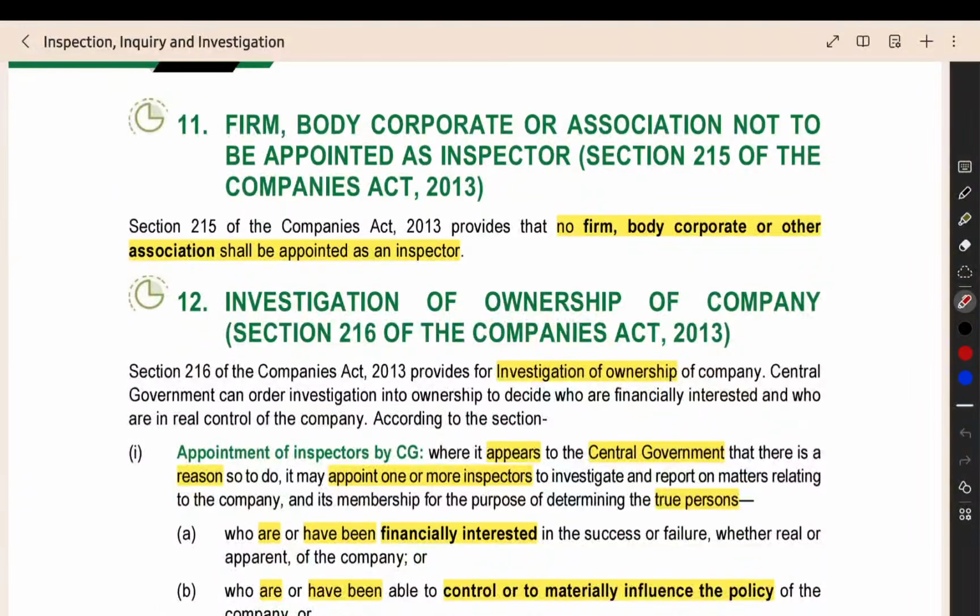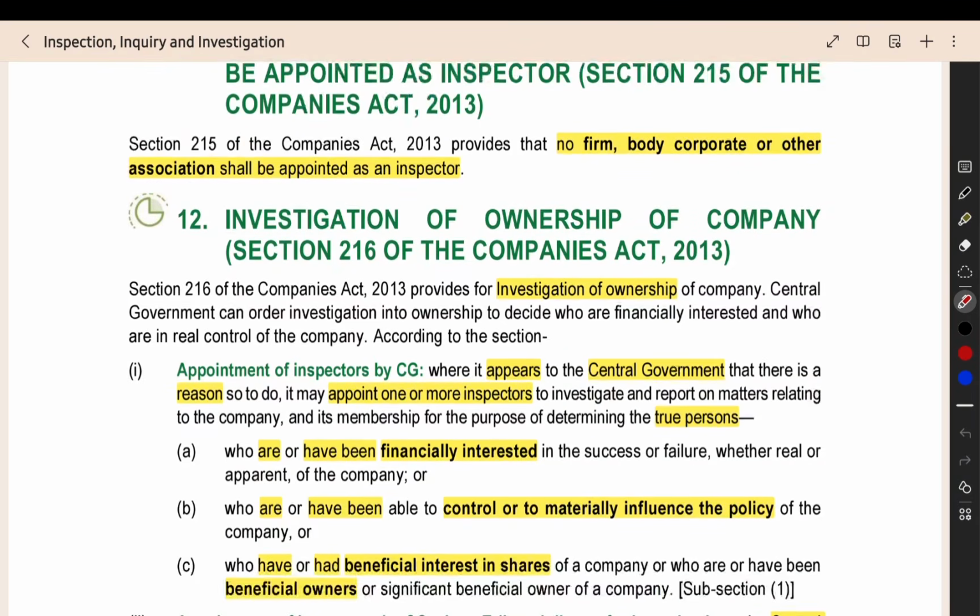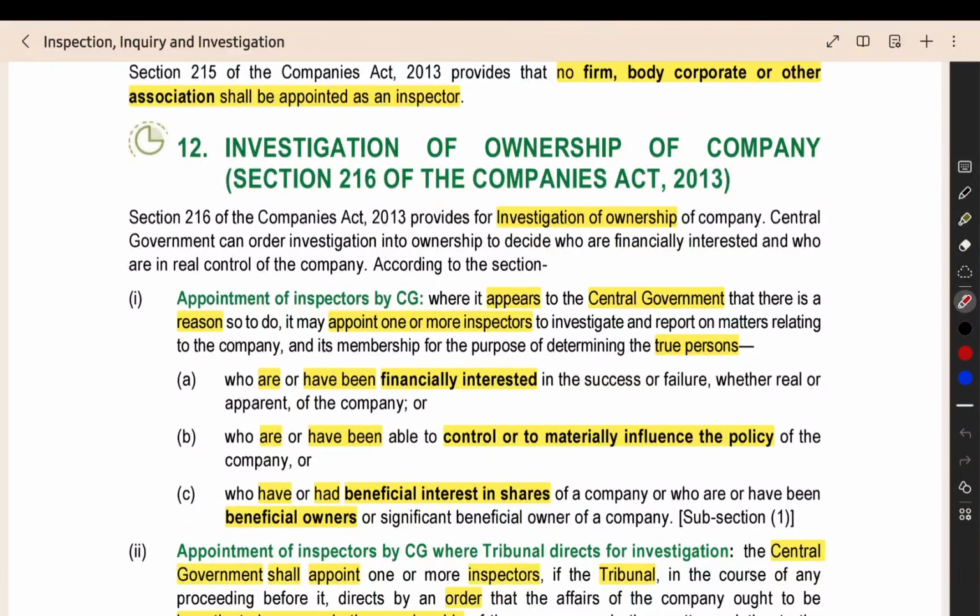In the next section, section number 215, you cannot appoint a body corporate, company, firm or any other association as an inspector. Only individuals can be the inspector appointed by the central government or any other agency. Then, investigation of ownership of the company.